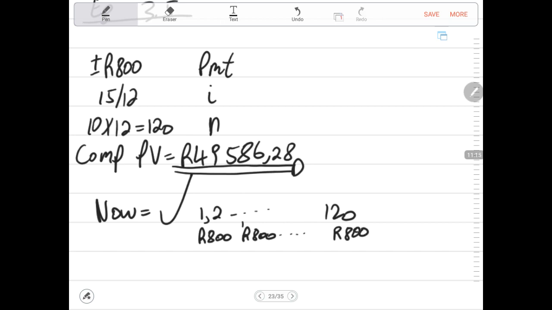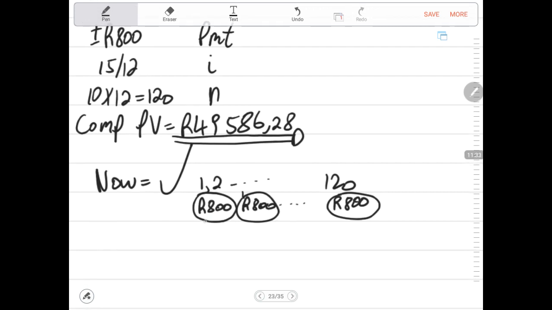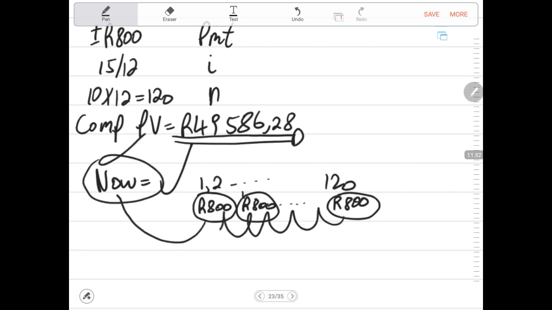In other words, we are saying this person wants to receive 800 from month 1, month 2, up to month number 120. Because we know how much this person is going to be receiving every month for the next 10 years, we need to say how much must he invest now. We are calculating the present value of the future receipts, or the future inflows of cash.